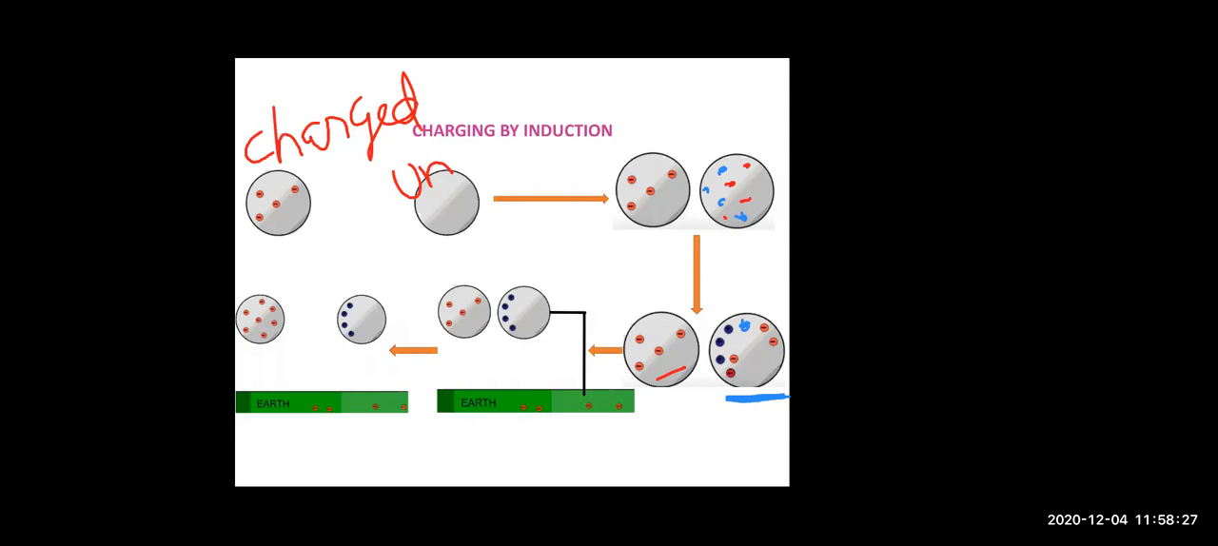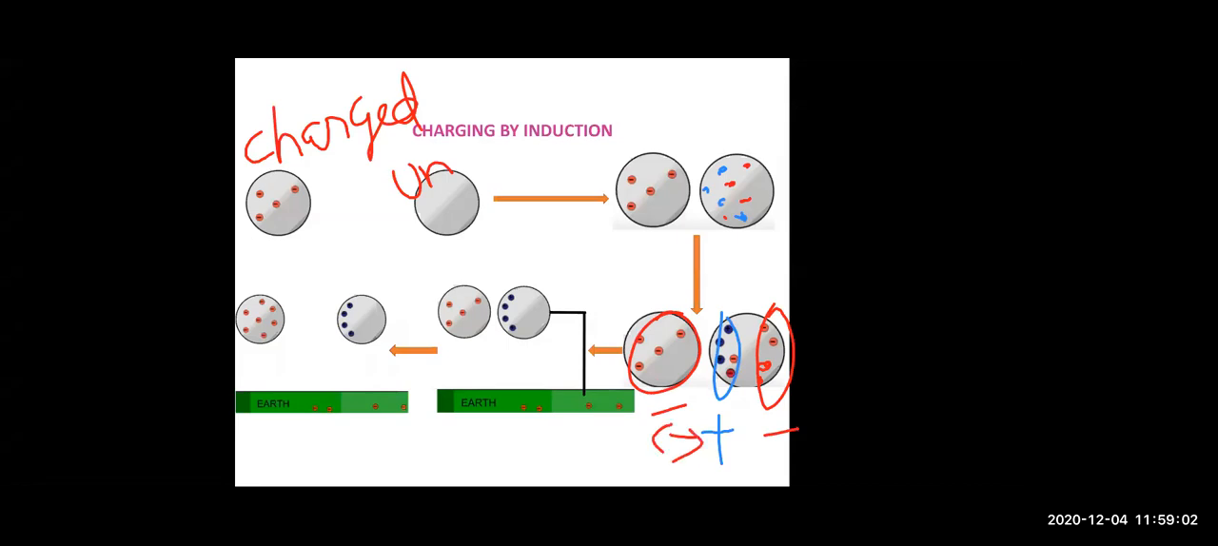So all the protons will gather on this side of the uncharged object, right? You can see here the protons have gathered. And all the electrons will gather on the far end of the object. Here on this side the electrons will gather, and on this side the protons will gather, because here we are having electrons and we know that negative and positive attract each other, right children?